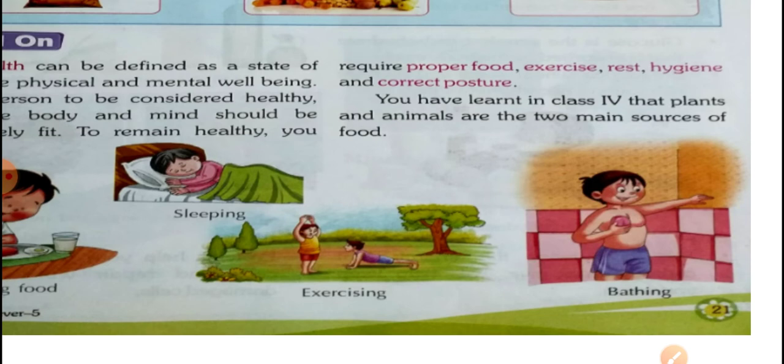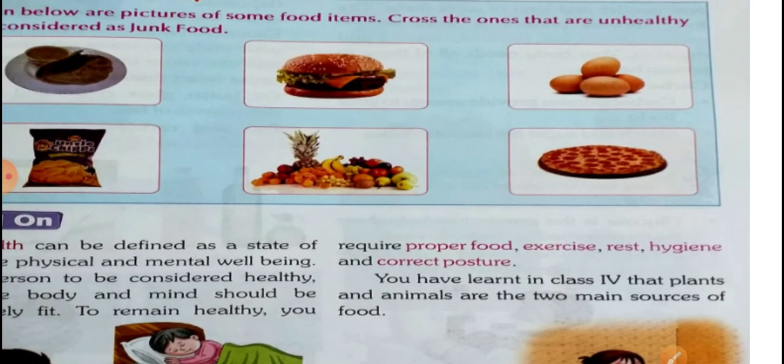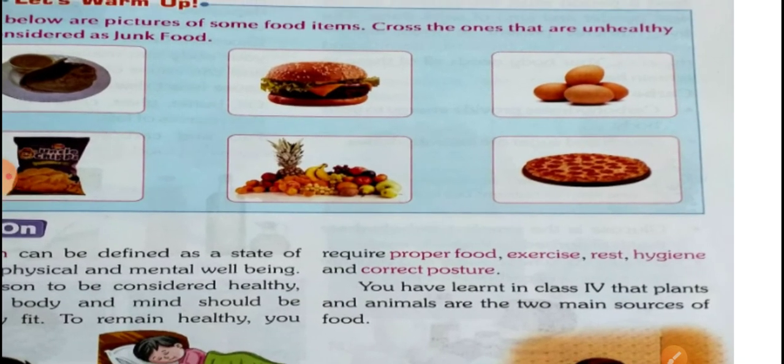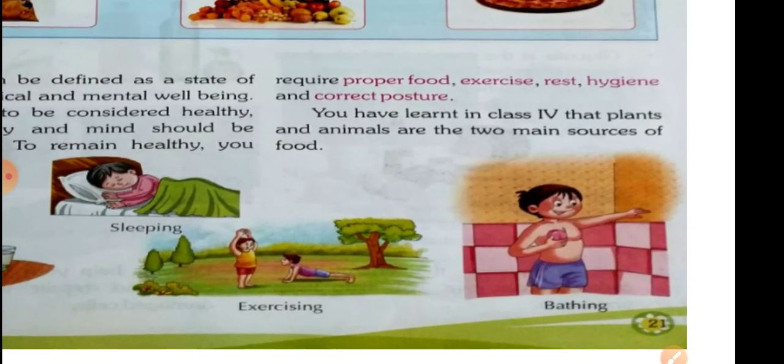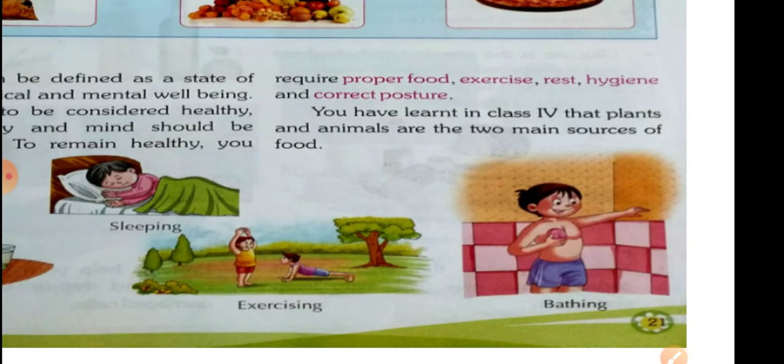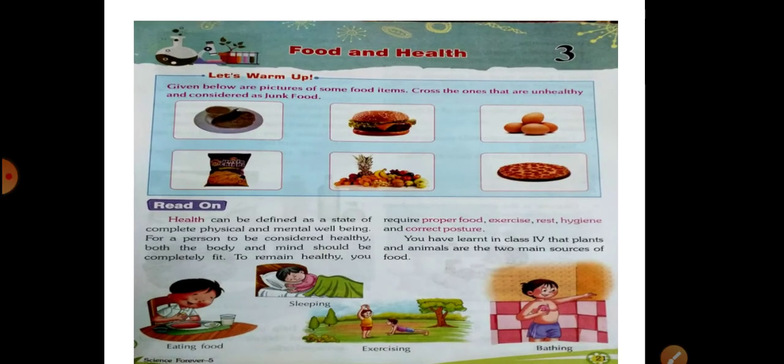So my dear students, you learned in class 4 that plants and animals are the two main sources of food. Do you understand? So you will take good vegetables, good food, and others also. We need better food for better health, my dear students. You will take a good bath, good exercise. See, observe the food already given.